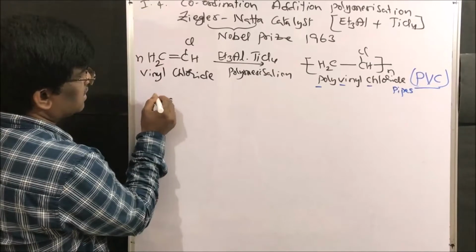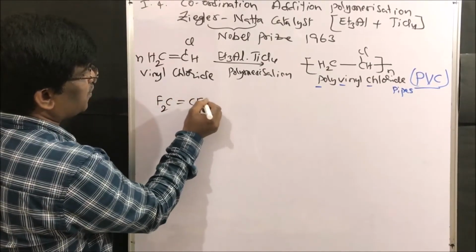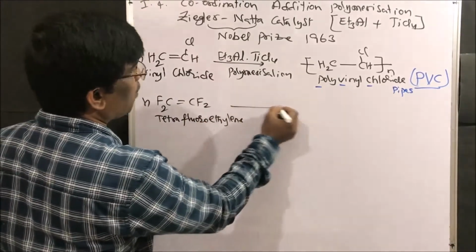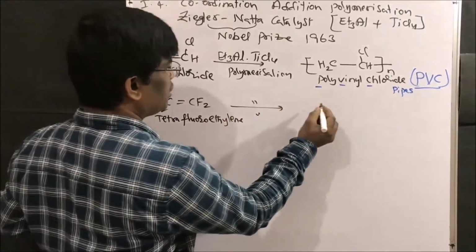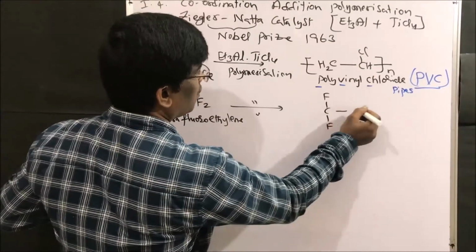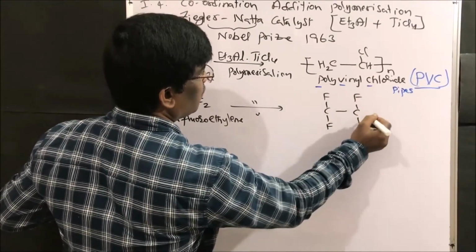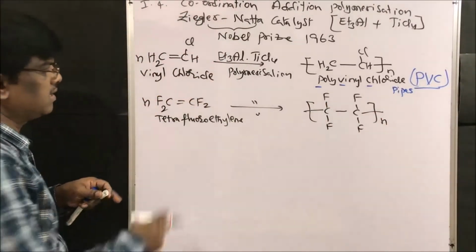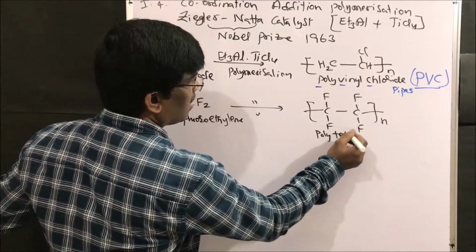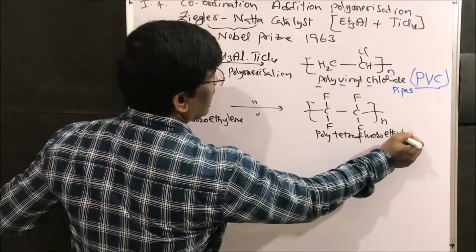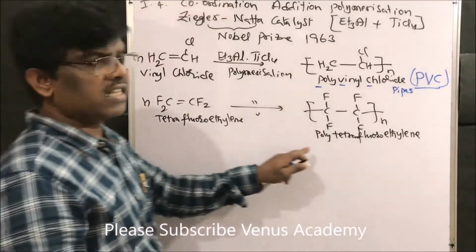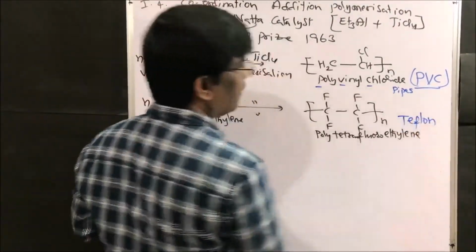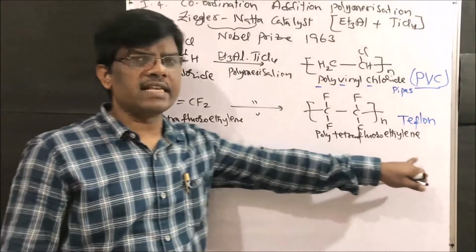Right? Next, CF2=CF2, tetrafluoroethylene. Upon polymerization, it is going to give the fluoro polymer, polytetrafluoroethylene. What is the commercial name of this? Teflon. Polytetrafluoroethylene is Teflon.